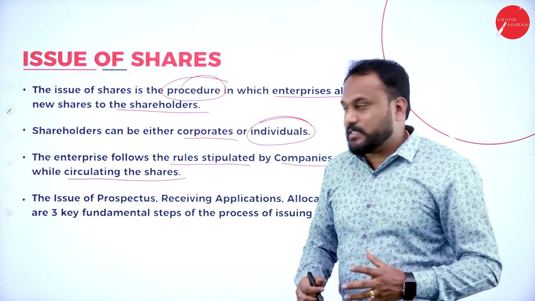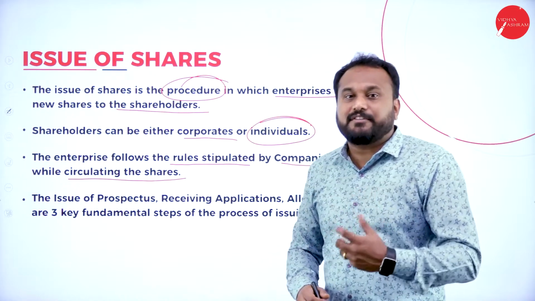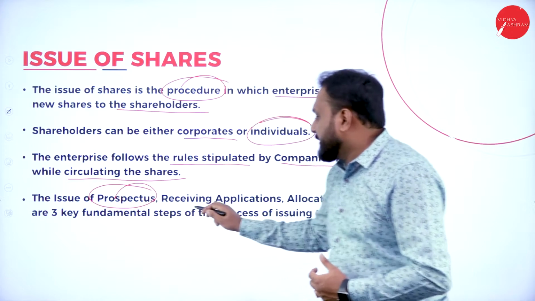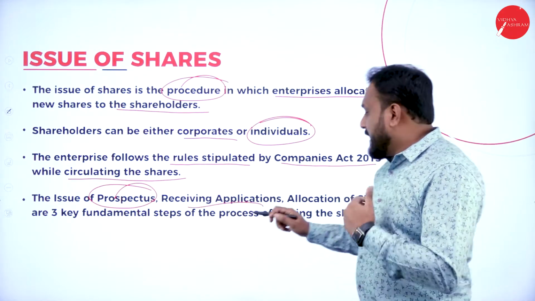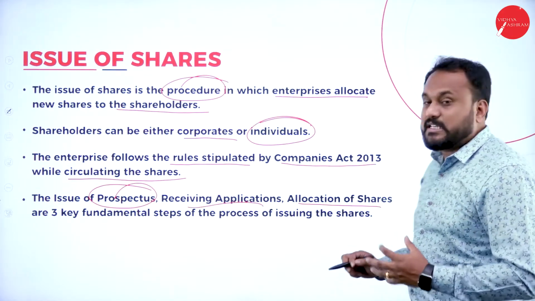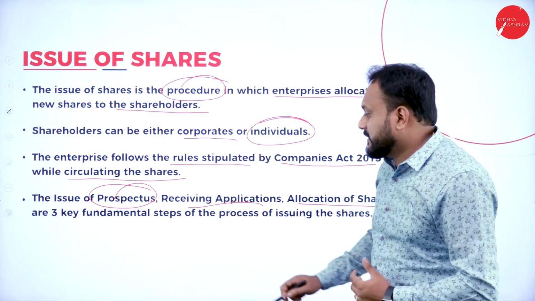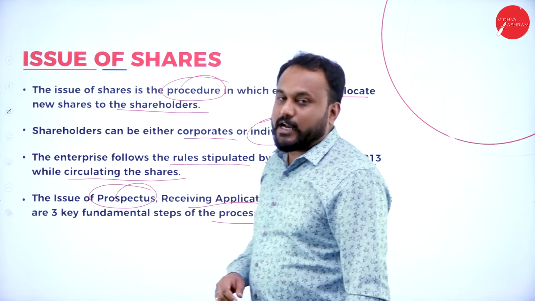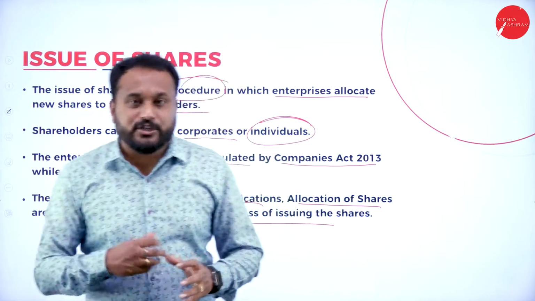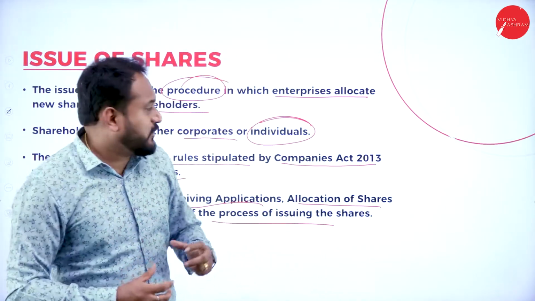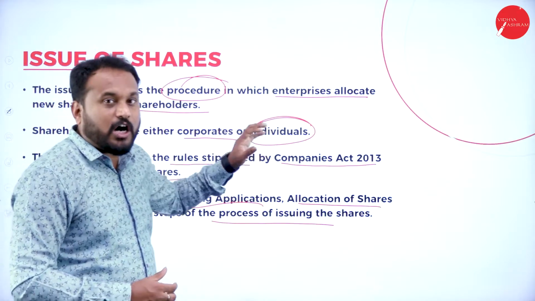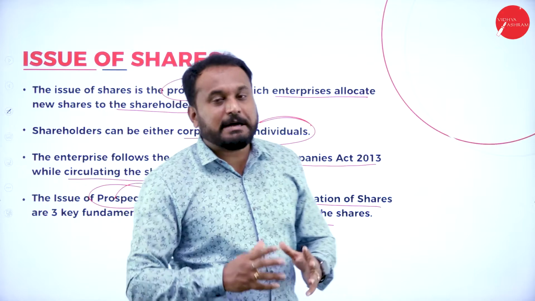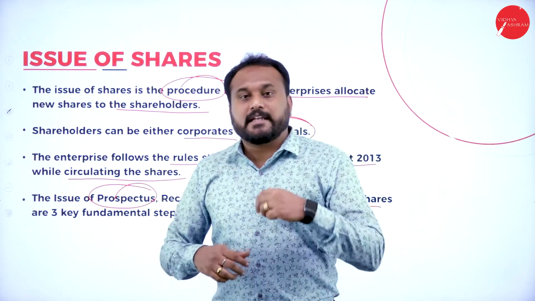And here what happens is you will go with the three key fundamentals, that is the issue of prospectus, receiving applications, and then allocation of shares are the three key fundamental steps in the process of issuing the share. So here what happens is, whenever we go with issue of share, that means we can give it to an individual or we can give it to a corporate. And we are supposed to follow the Companies Act 2013, and there are three steps.